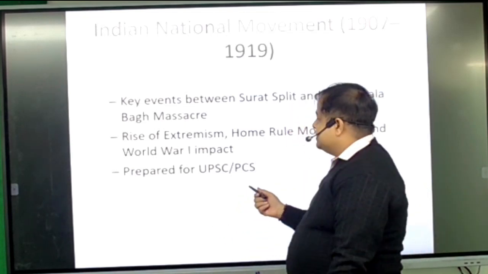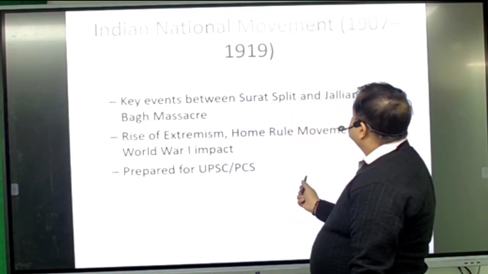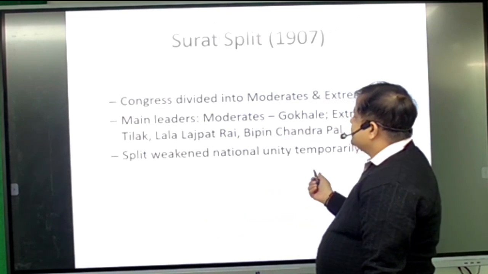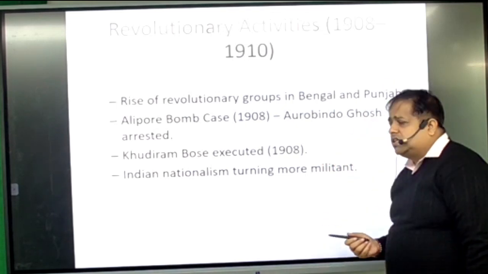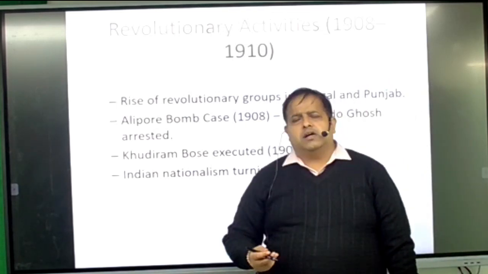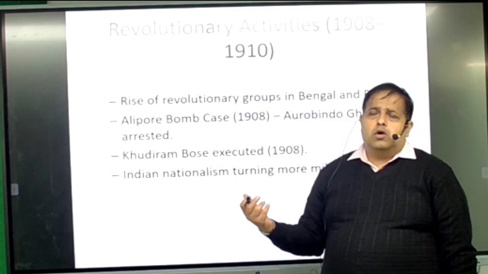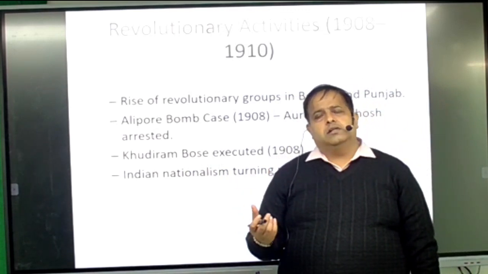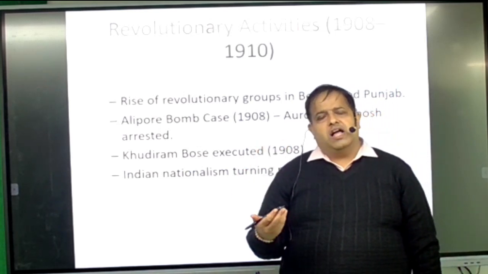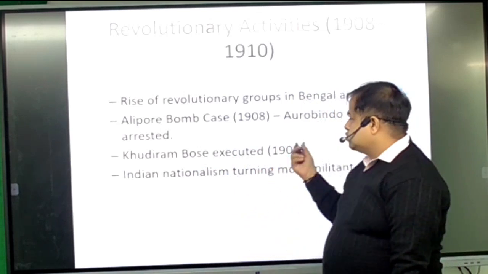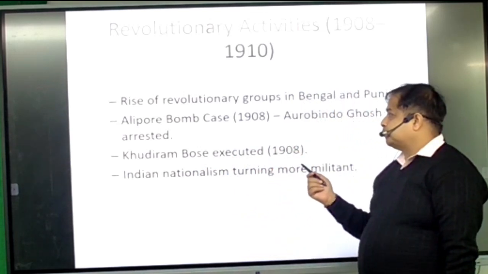The Alipur conspiracy case was also held in this period. In this, Arvindo Ghosh was arrested. Many other persons were arrested, but Arvind Ghosh was the only one who became a monk, and later on he established the Auroville Ashram in Pondicherry. So you have to understand his name.